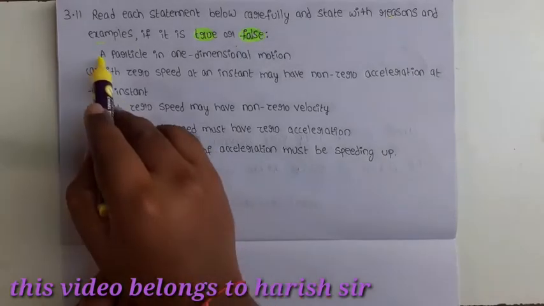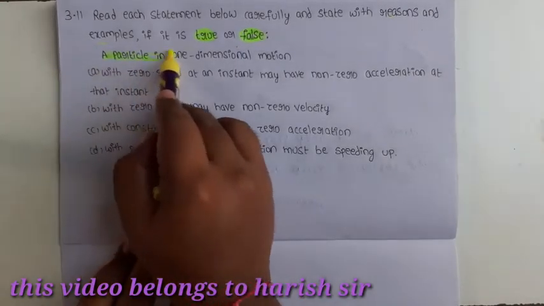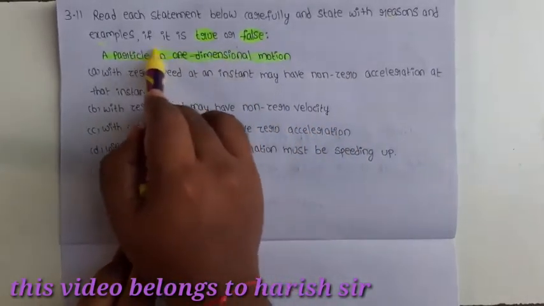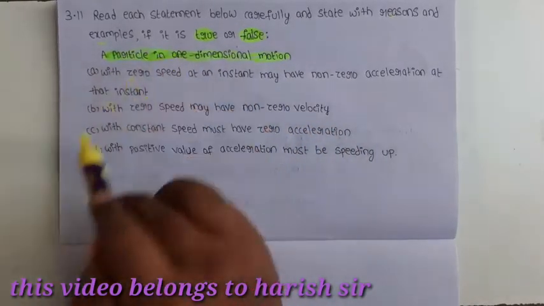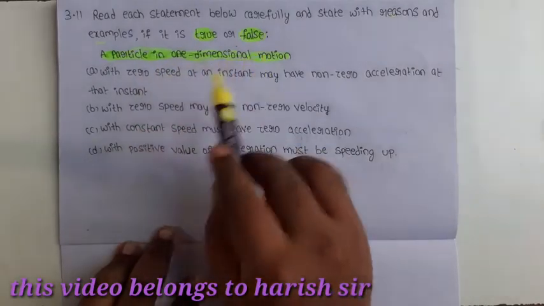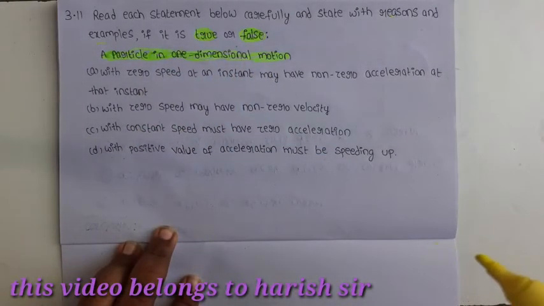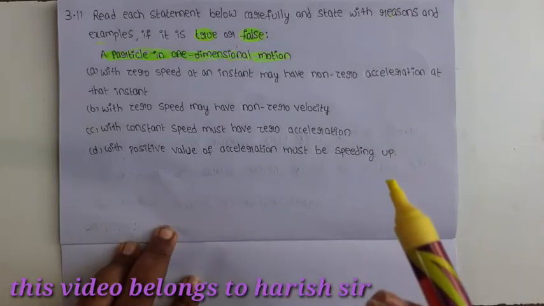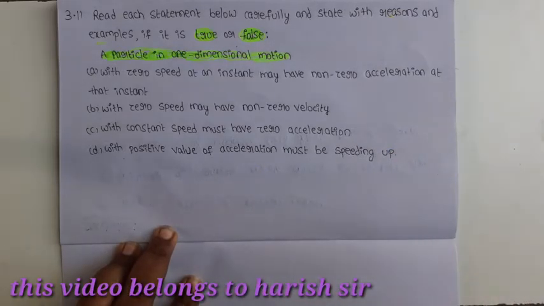First of all, here a particle is in one dimensional motion. Here we are going to consider one particle. One dimensional means one way of motion. One way of motion is straight line motion.